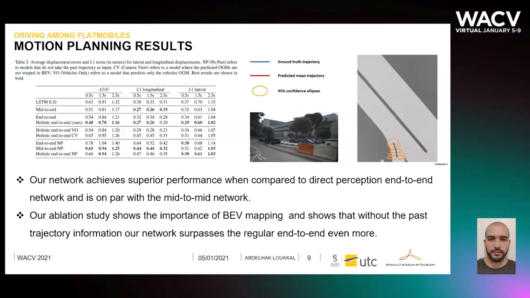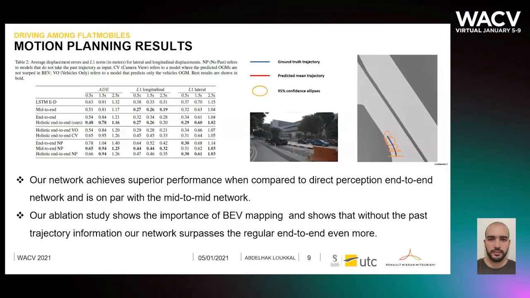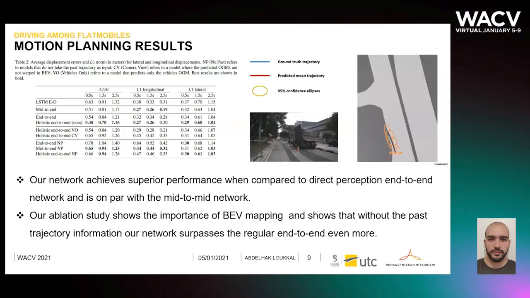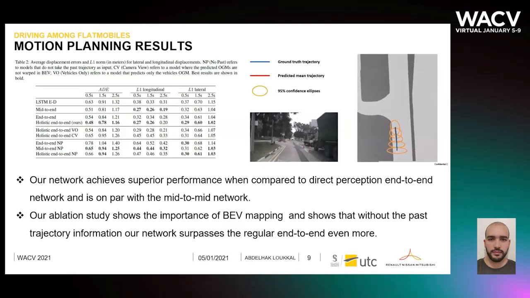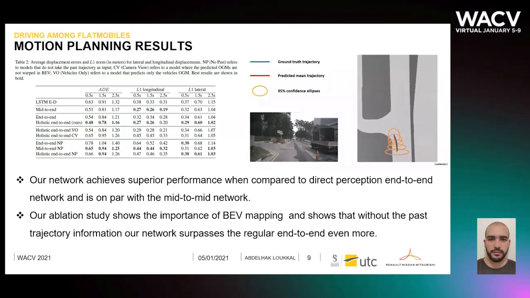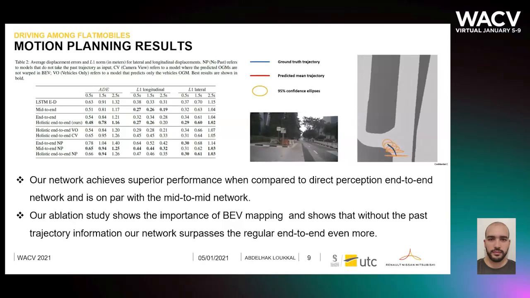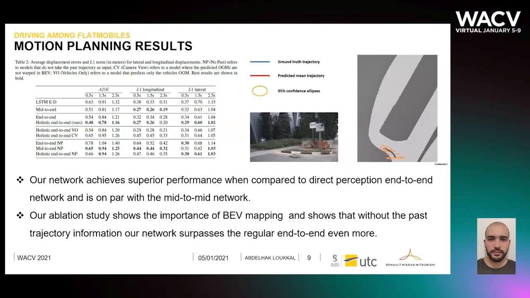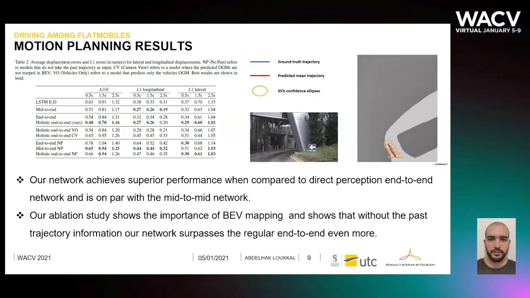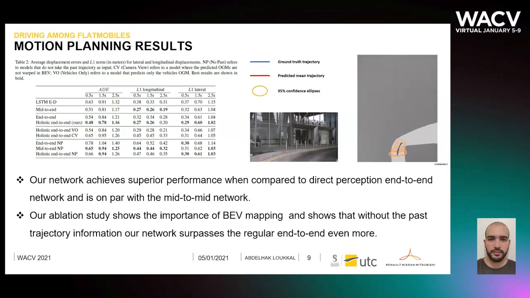Here we see the motion planning results. We observe that our network achieves superior performance when compared to direct perception end-to-end network and is on par with the mid-to-mid network. Our ablation study also reveals the importance of BEV mapping when comparing with the network that has only camera view intermediate representation, and also shows that without the path trajectory information, our network surpasses the regular end-to-end even more.